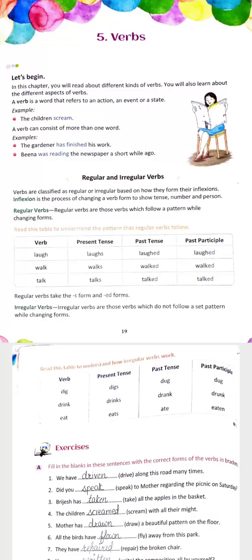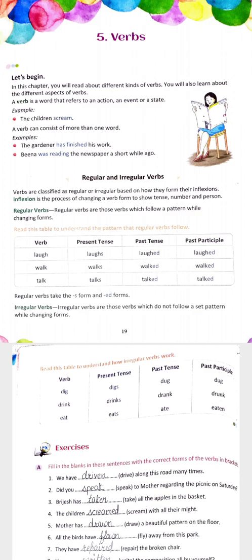Hello students, today in this video I'll explain to you a very important topic of our grammar, and the name of the topic is verbs. As I told you, we are going to start the grammar topic verbs. Today in this video you will learn about the different kinds of verbs, and you will also learn about the different aspects of verbs.